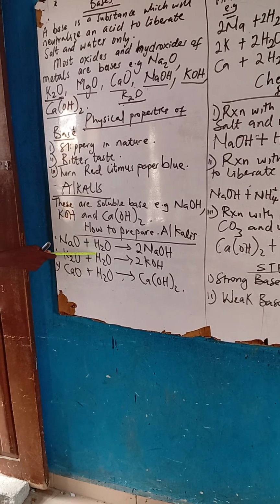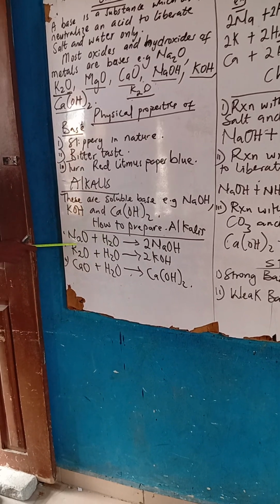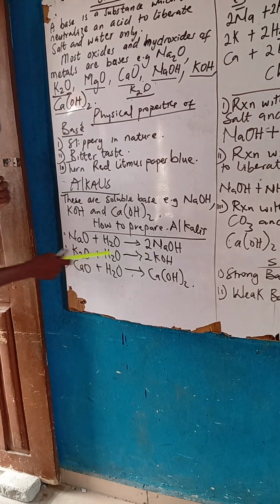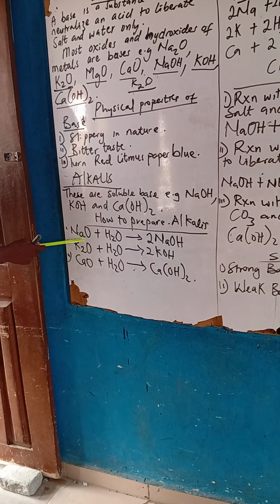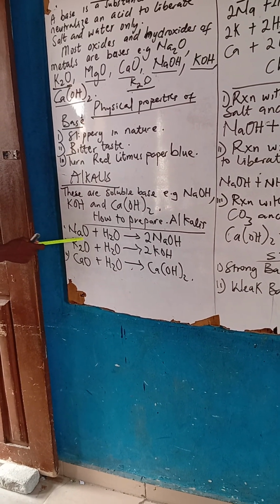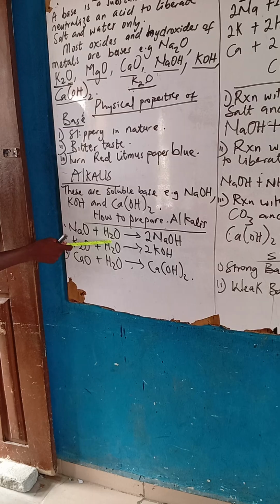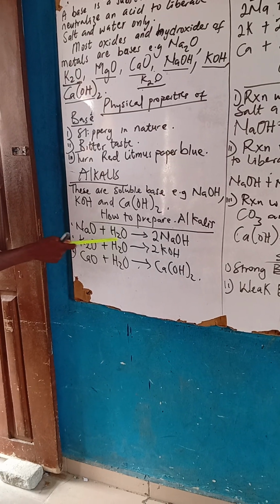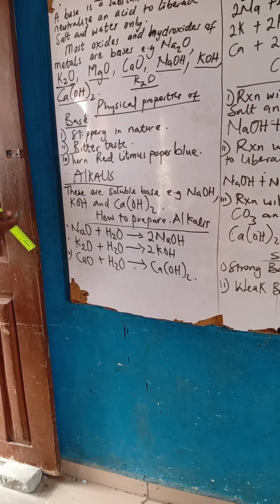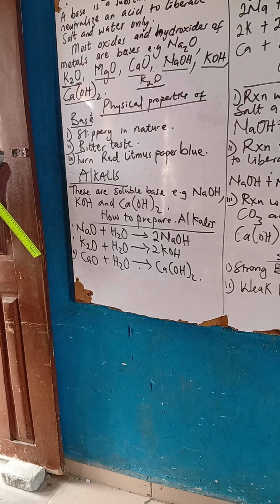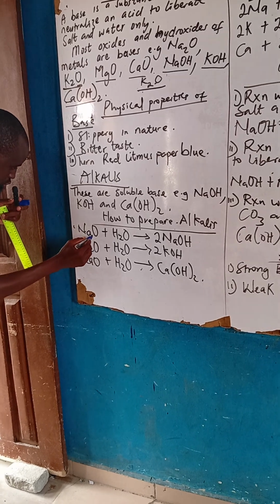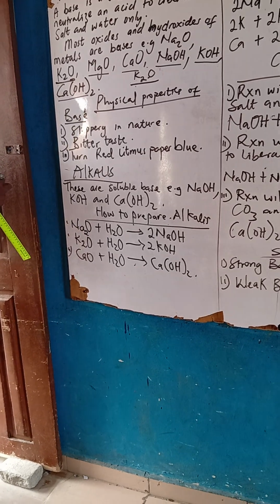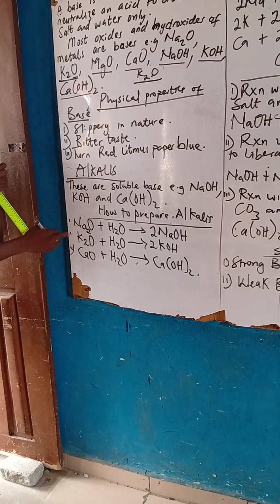Sodium oxide plus water. Let's make this balanced now. One sodium here, isn't it? Two hydrogen here, isn't it? But the sodium here is not balanced, right? So it's not balanced. You have to put 2 here, right? So it's balanced now.